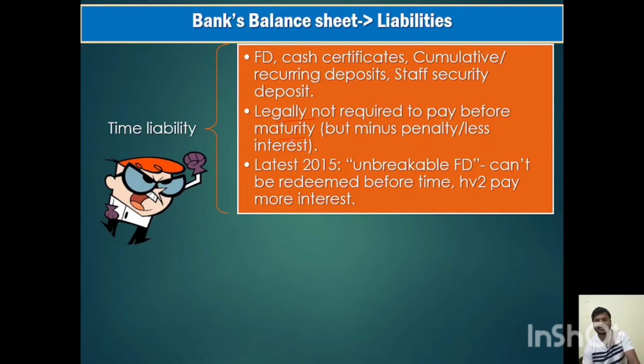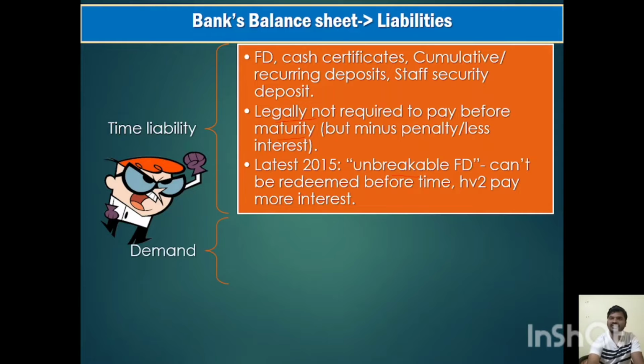And the latest is, in 2015 the government brought in one unbreakable FD, because it is unbreakable even when you want it, even with a penalty, it cannot be broken. So these unbreakable FDs should normally give a higher interest rate than the normal FD.